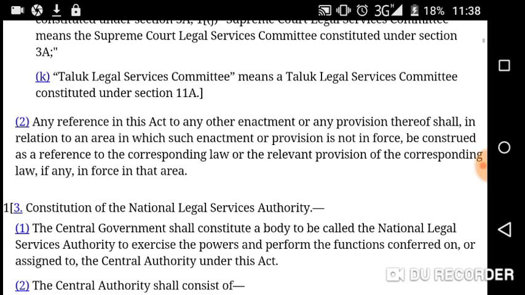After that, Taluk Legal Services Committee means the Taluk Legal Services Committee constituted under section 11A. In order to understand the Taluk Legal Services Committee and the Supreme Court Legal Services Committee, we have to read the provisions referred to here, such as section 11A or section 3A.